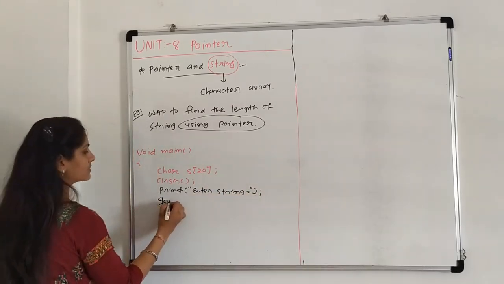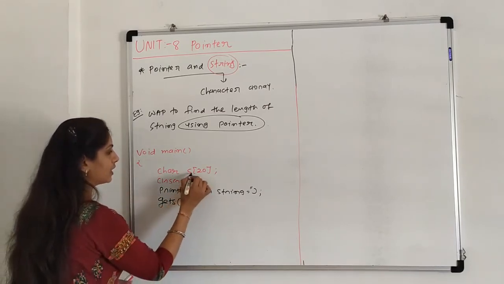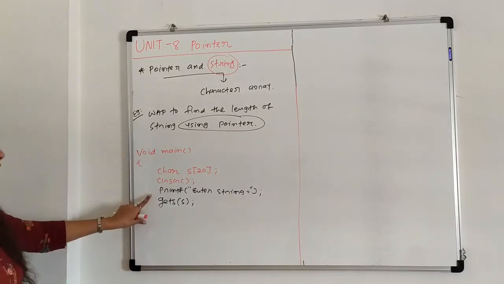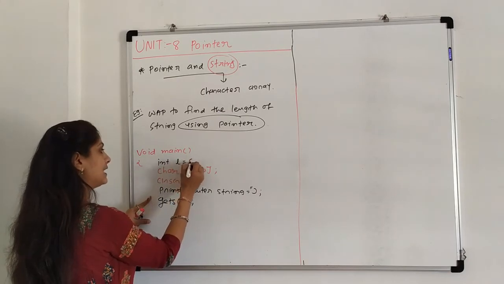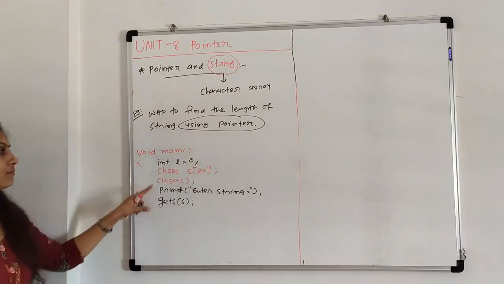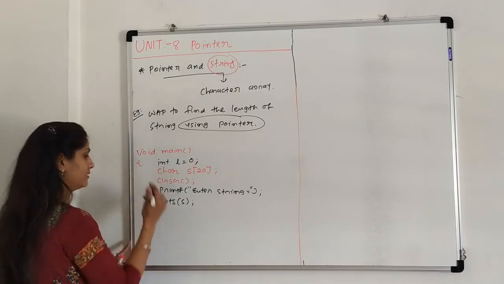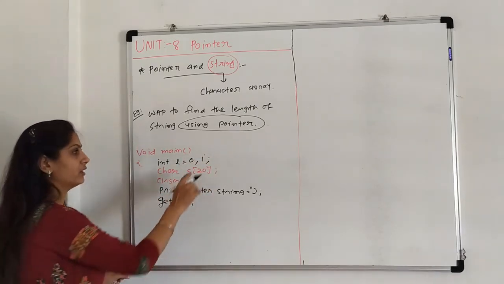Then the gets function is used always for a string to read the string, and the name of the string, that is s. Now to find the length, we are declaring another variable, that is integer l equals 0. Again one variable is needed for the for loop, that is i.